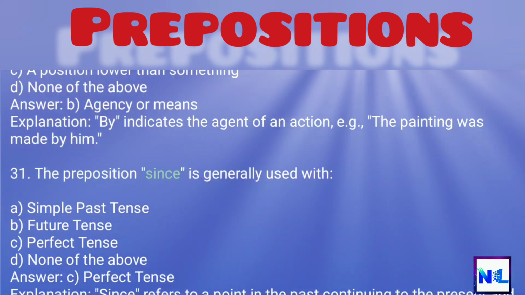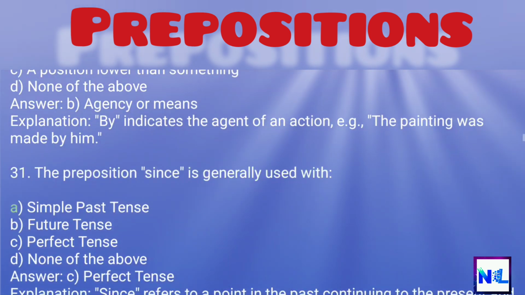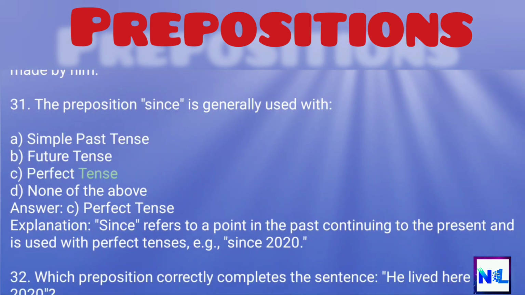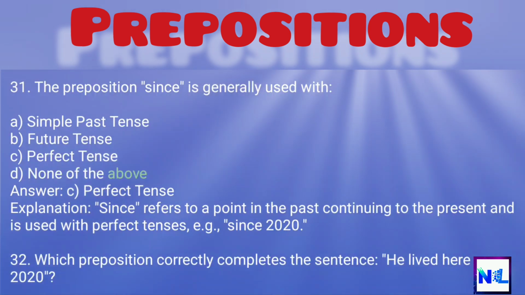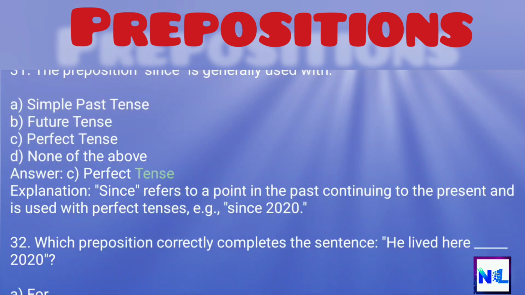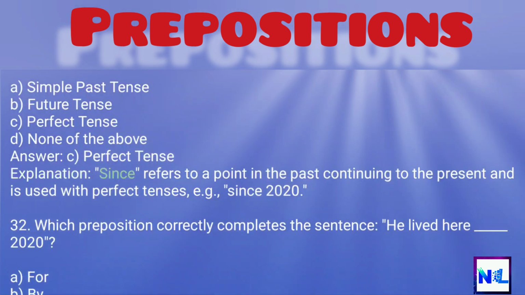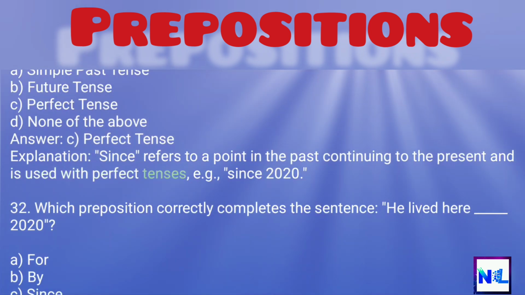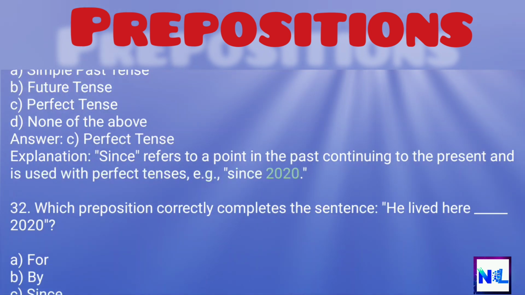31. The preposition since is generally used with A. Simple past tense, B. Future tense, C. Perfect tense, D. None of the above. Answer: C. Perfect tense. Explanation: since refers to a point in the past continuing to the present and is used with perfect tenses, e.g., since 2020.